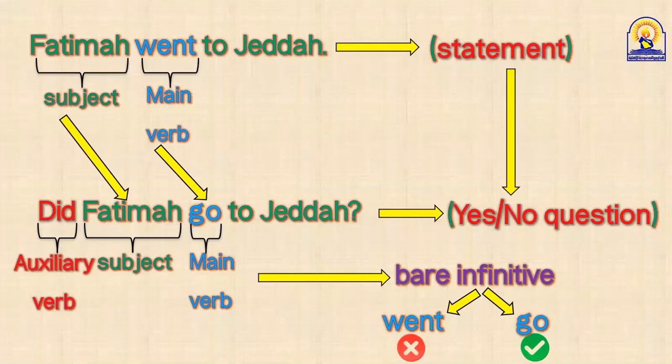Today, we learned how to form yes and no questions using the auxiliary verb from the statement, or using do or does or did from our own if we don't have any auxiliary verb in the statement. I hope you understand everything.